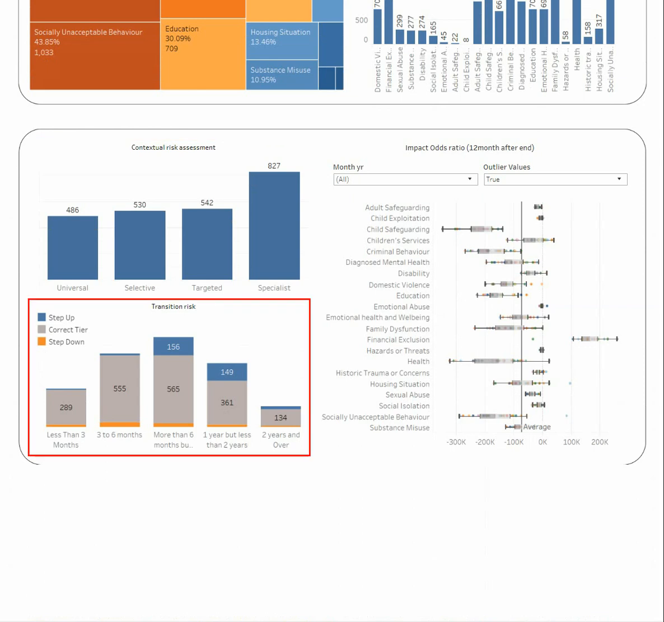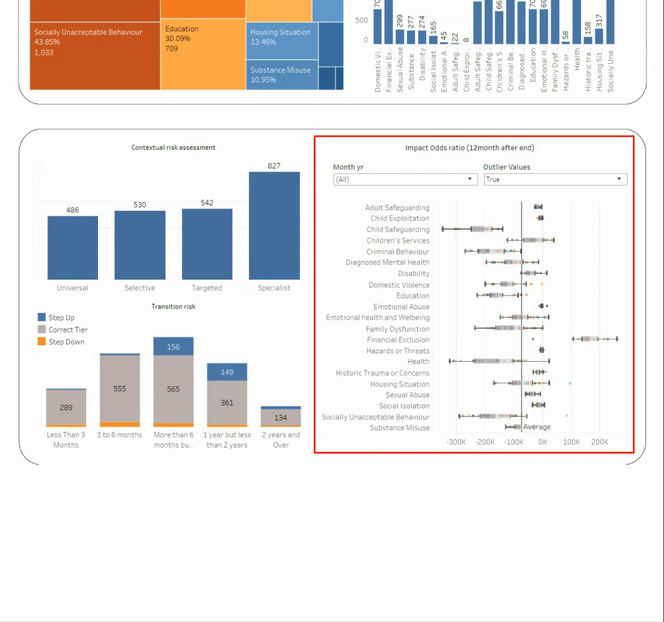In the transition risk chart, I can see how the level of risk maps to our thresholds and which cases are at about the right level, which are escalating and at risk of stepping up, and which are reducing in risk and may be able to be stepped down. I can also see how long the cases have been open, which will help me make sure families are not stuck or becoming dependent on support workers.